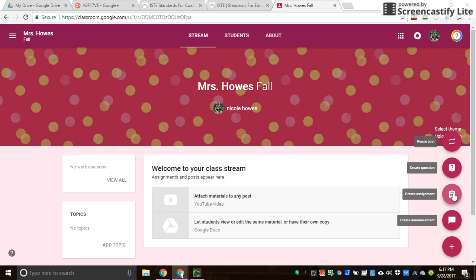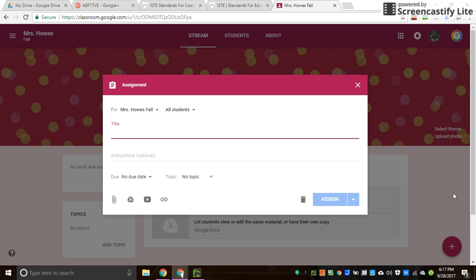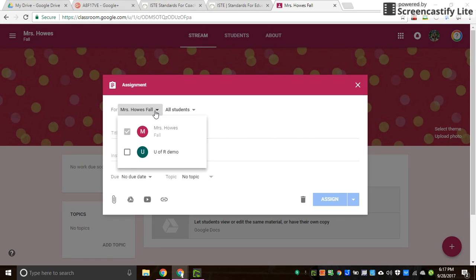So let's look at the assignment because that one's a little more in depth. What you want to do here is, if you have multiple classes, it does give you the ability to create an assignment and put it into multiple classes at one time. So you don't have to go in and create it over and over again. You just check mark the box for which classes you want, and then you can have it in multiple places and it will show where it's going.